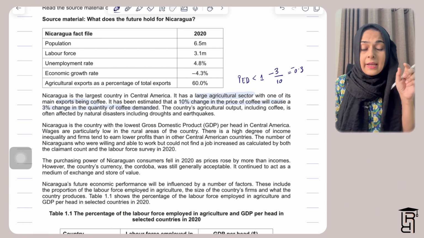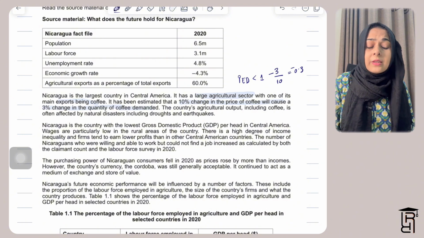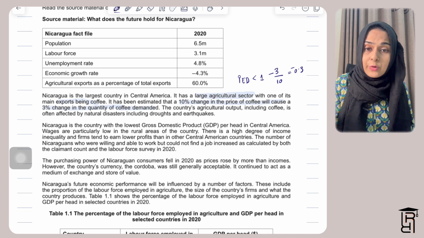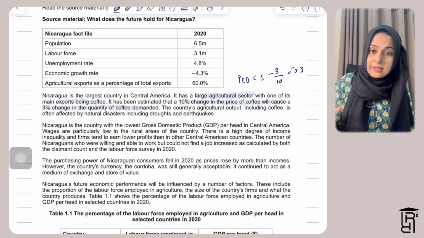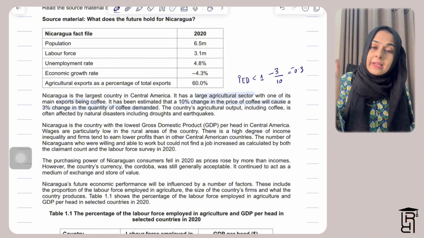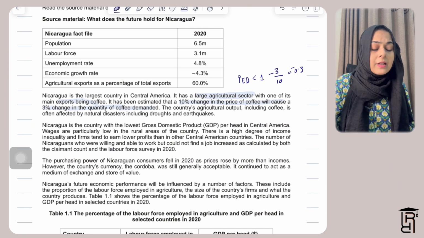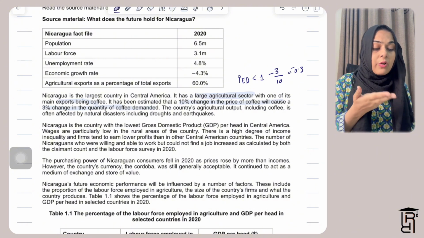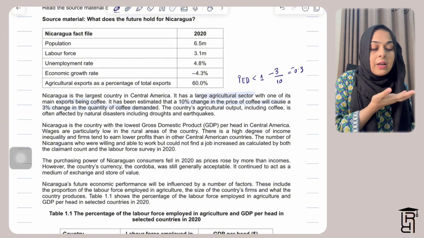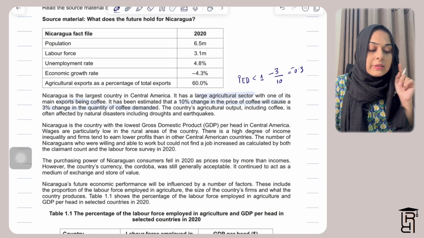PED always has this negative in the answer because of the relationship of price and quantity demanded. The relationship of price and quantity demanded is an inverse relationship. So whenever the price increases, quantity demanded falls. Whenever the price decreases, the quantity demanded rises. So this negative is always there in the answer for PED. But what you need to know is that for the analysis, you have to ignore the negative. You will only call this less than 1, that is 0.3 in this case. And in one of the parts of this question, they have asked you to actually calculate PED for coffee.